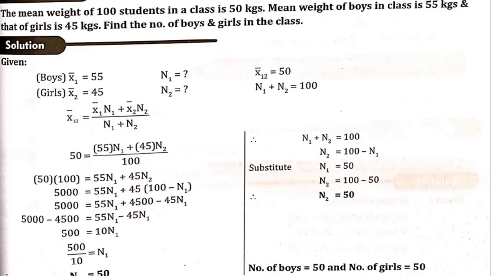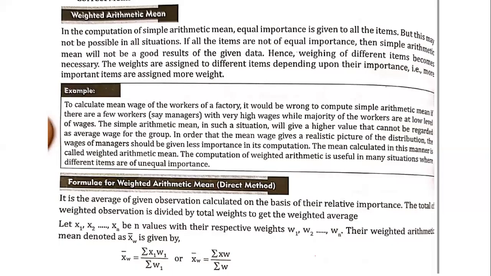So therefore the number of boys is equal to 50. Number of girls in the class is 50. So next we go to the weighted arithmetic mean. Now where are we going to use this weighted arithmetic mean?